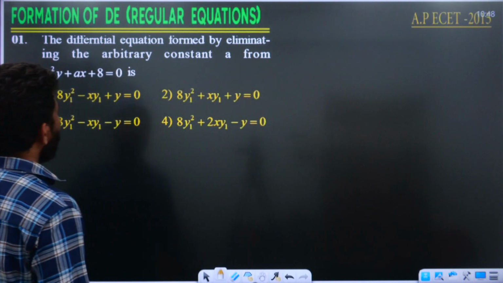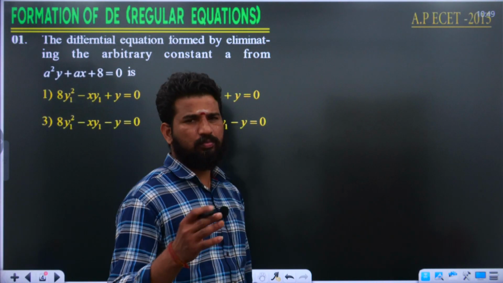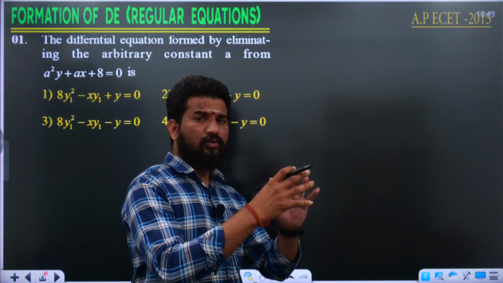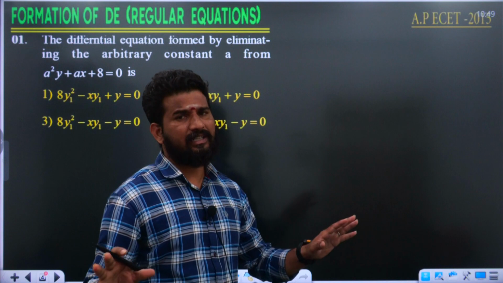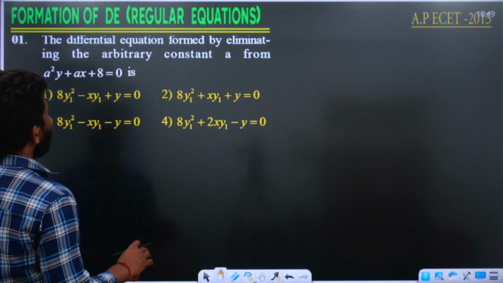So the topic is formation of differential equation based on a regular equation. There is no standard form here. Before, based on two different types of standard equations, we directly wrote the answers for those, but these are based on regular equations. Let me read the question for you.